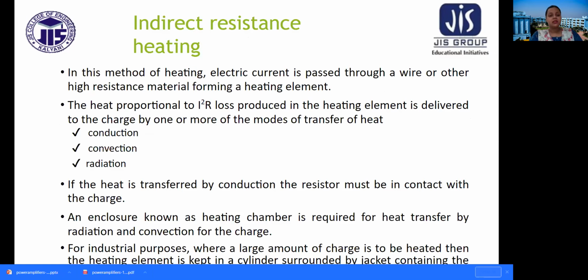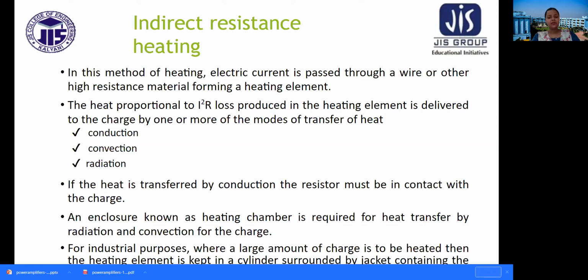Indirect resistance heating. In this method of heating, electric current is passed through a wire or other high resistance heating material, forming a heating element. The heat proportional to I square R loss produced in the heating element is delivered to the charge by one or more of the modes of transfer of heat. Now, what are the modes of transfer? These are conduction, convection, and radiation.